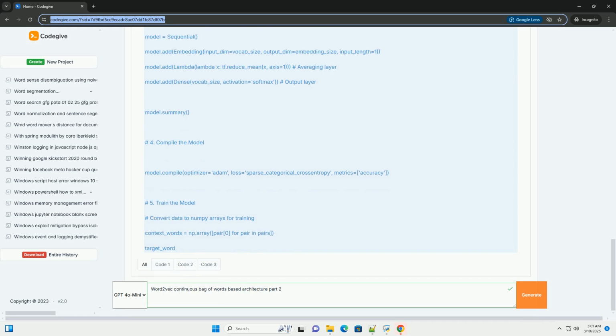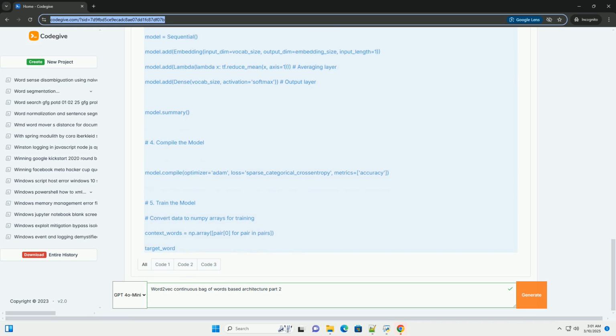Hyperparameter tuning: the embedding size, window size, number of negative samples, and learning rate are all hyperparameters that can significantly affect the performance of the model. Experiment with different values to find the best settings for your specific dataset. Larger datasets: Word2vec models, especially those trained from scratch, benefit greatly from large datasets. The sample text used in the example is very small and will only produce rudimentary embeddings. To get meaningful embeddings, train on a corpus of millions or billions of words.